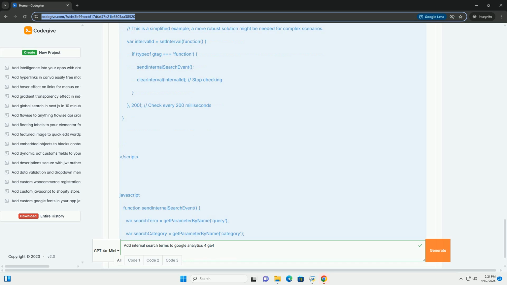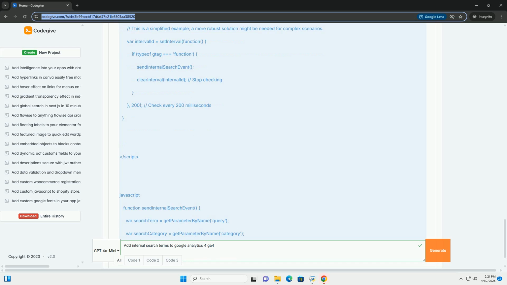Evaluate the effectiveness of search filters: if you're tracking search filters, analyze the usage of different filters in conjunction with search terms. This helps you determine which filters are most helpful to users and which ones might be redundant or confusing. Segment conversions by search term: create a conversions report and add search term as a secondary dimension. This reveals which search queries are most likely to lead to conversions, allowing you to focus optimization efforts on those key search paths. Troubleshooting tips.